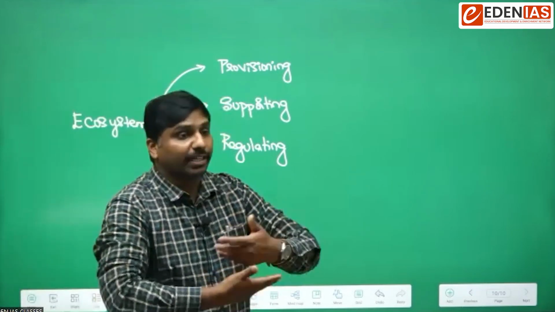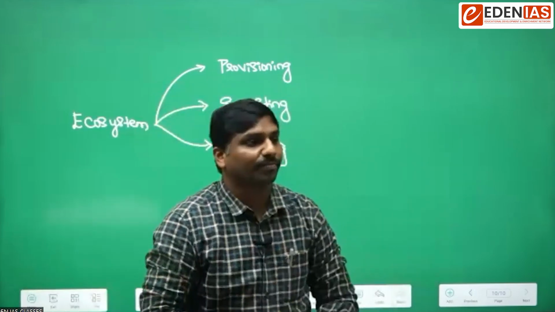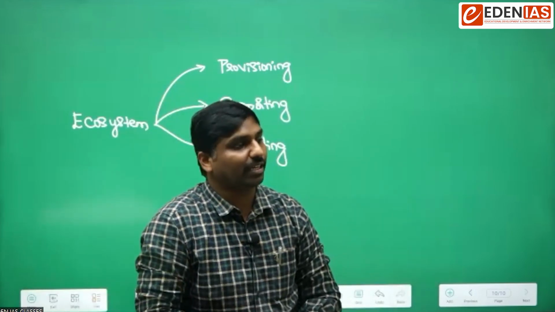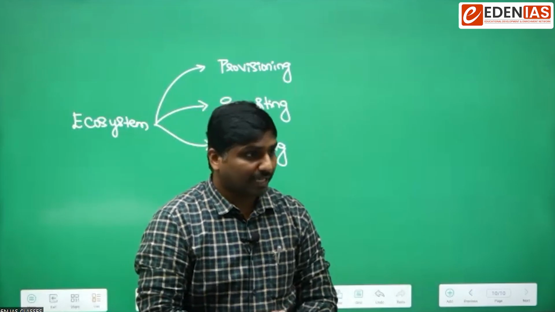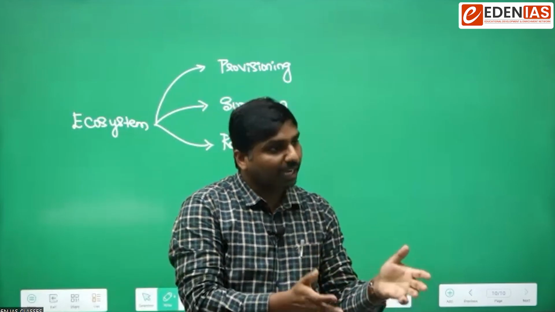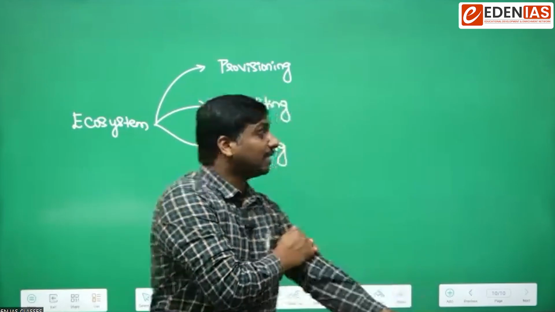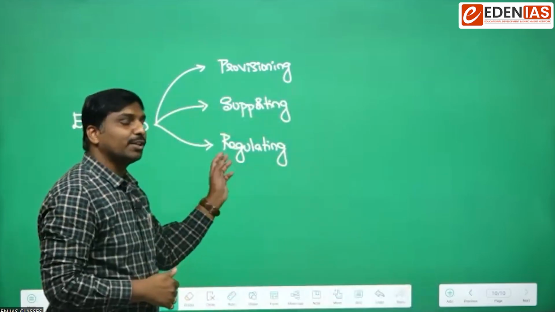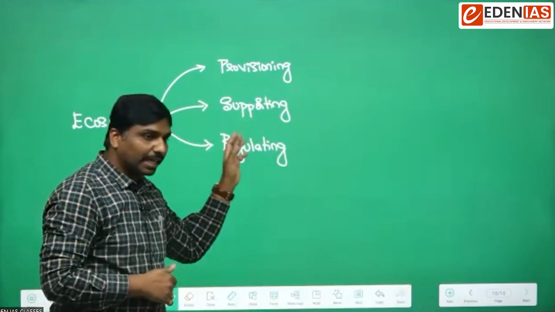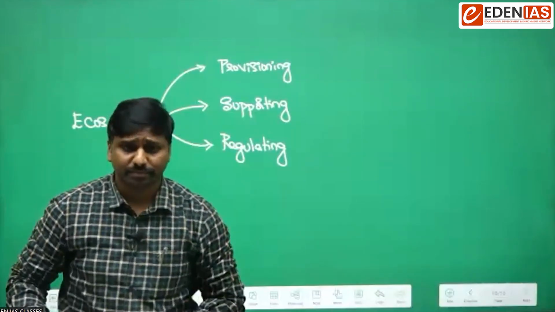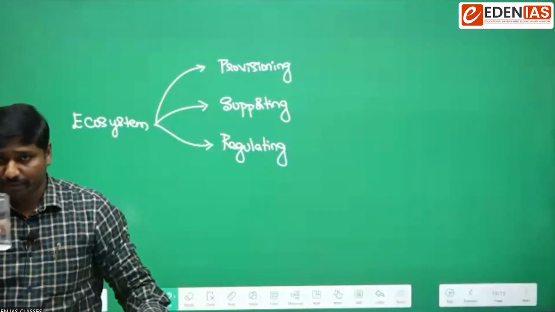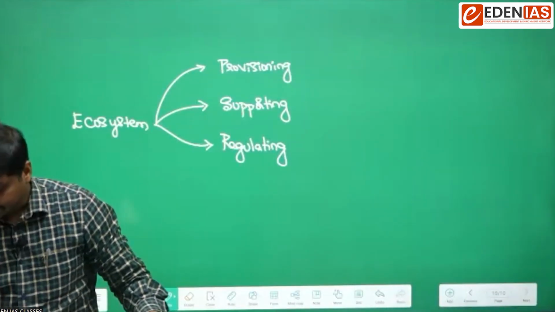If the climate becomes extreme, then life cannot be sustained. Also, controlling of diseases. Diseases have to be controlled, and such services are nothing but regulating services. Nutrient cycling can come under regulating services too. The nitrogen cycle and carbon cycle all come under regulating services.